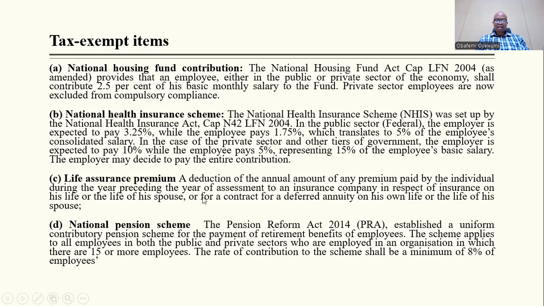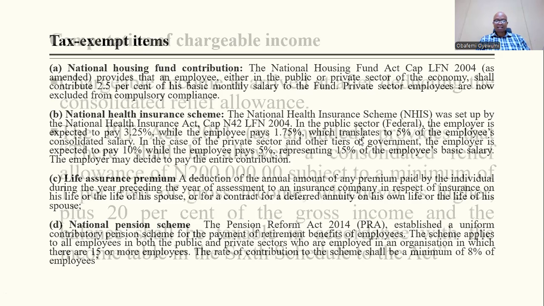So the third one is life assurance premium. This is a deduction of the amount of money used for the premium on life assurance that you pay for. The last one is the national pension scheme. We must have been hearing about pension all this while. National pension scheme is also part of it. You deduct 8% from the employee's remuneration, whereas 10% is contributed by the employer. Okay, those are the tax exempt items.